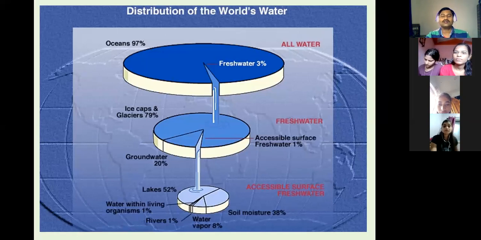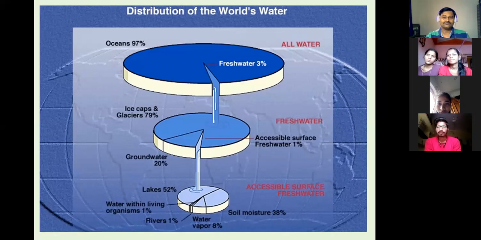You learned last year that the soil factor itself contains water, that is soil moisture, and it is a large part on which plants can survive, because plants can take water only through their roots. They cannot take water from the atmosphere. They cannot take water vapor. They cannot go to the river or ocean. They cannot go to the lakes. So they can take water only from the soil by means of absorption.